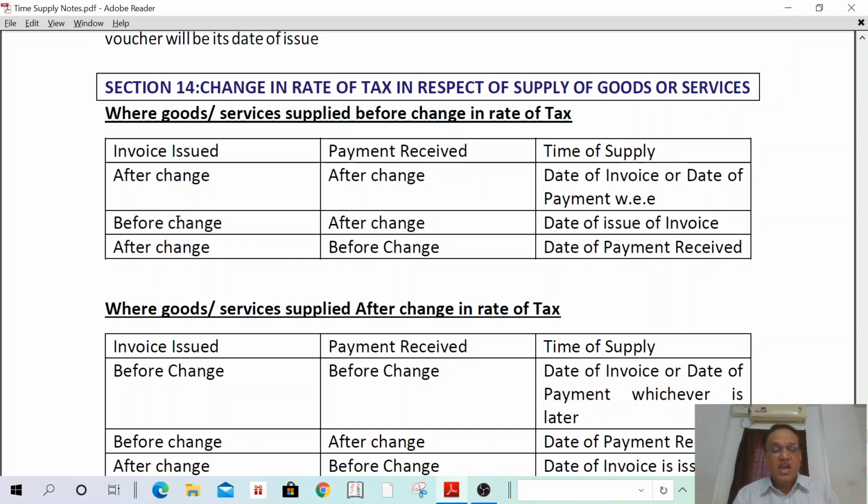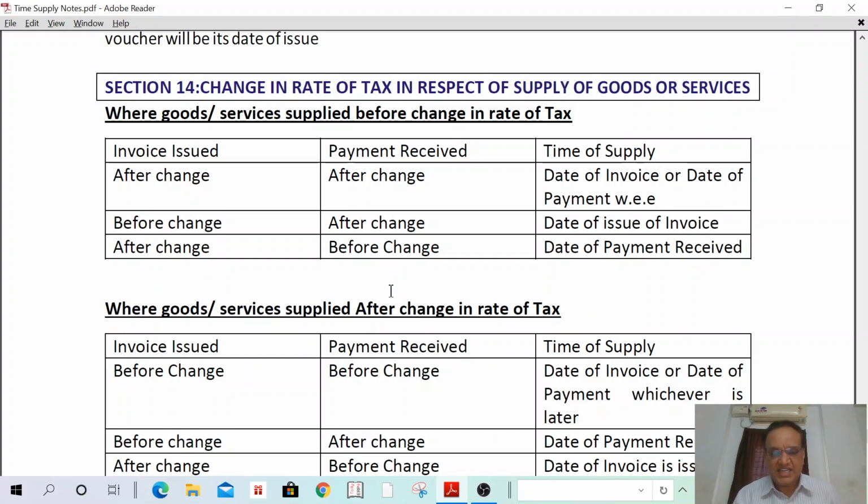And third one, I have supplied goods and services today, there is a change in rate of tax tomorrow, and the invoice is issued after change tomorrow. But payment is received before. I have supplied goods before change, and my payment is received before change. Two elements are before. In such a case, before only it will apply. That means date of receipt of payment, that is before change.